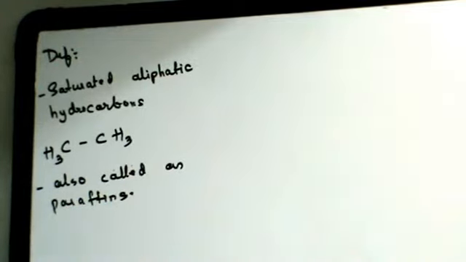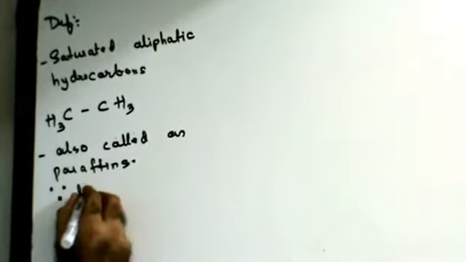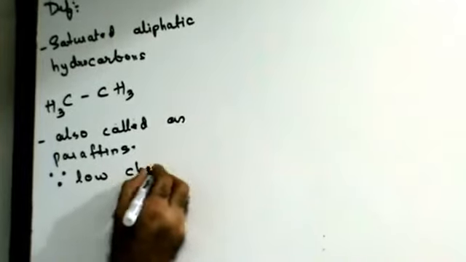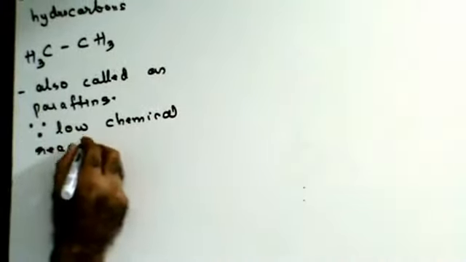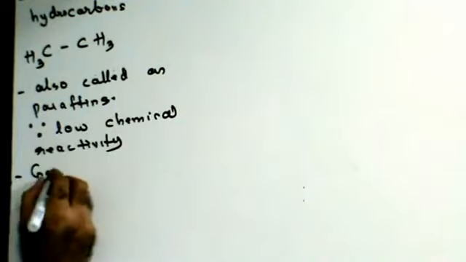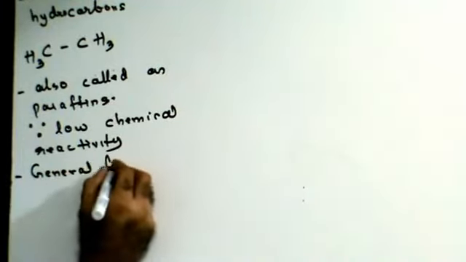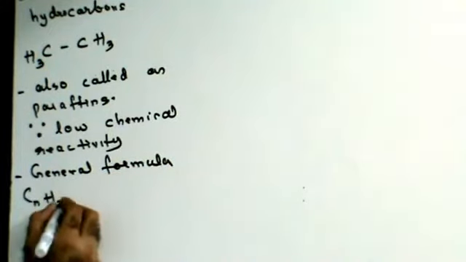Why are they called paraffins? Because they have low chemical reactivity. Now, they have the general formula CnH2n+2.